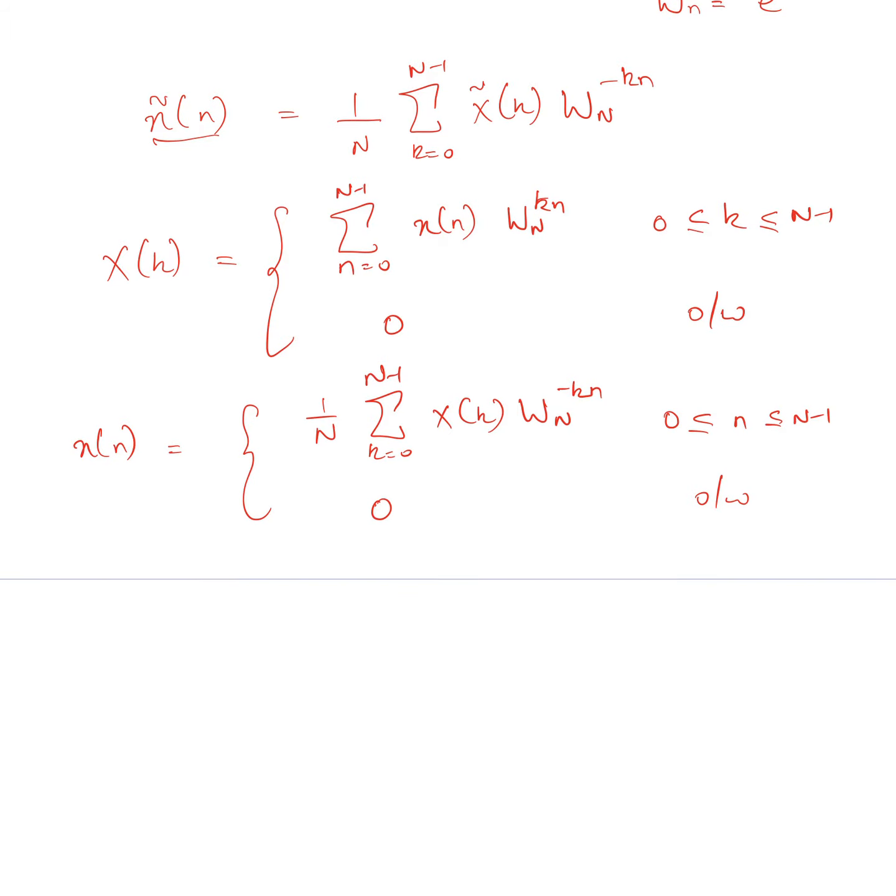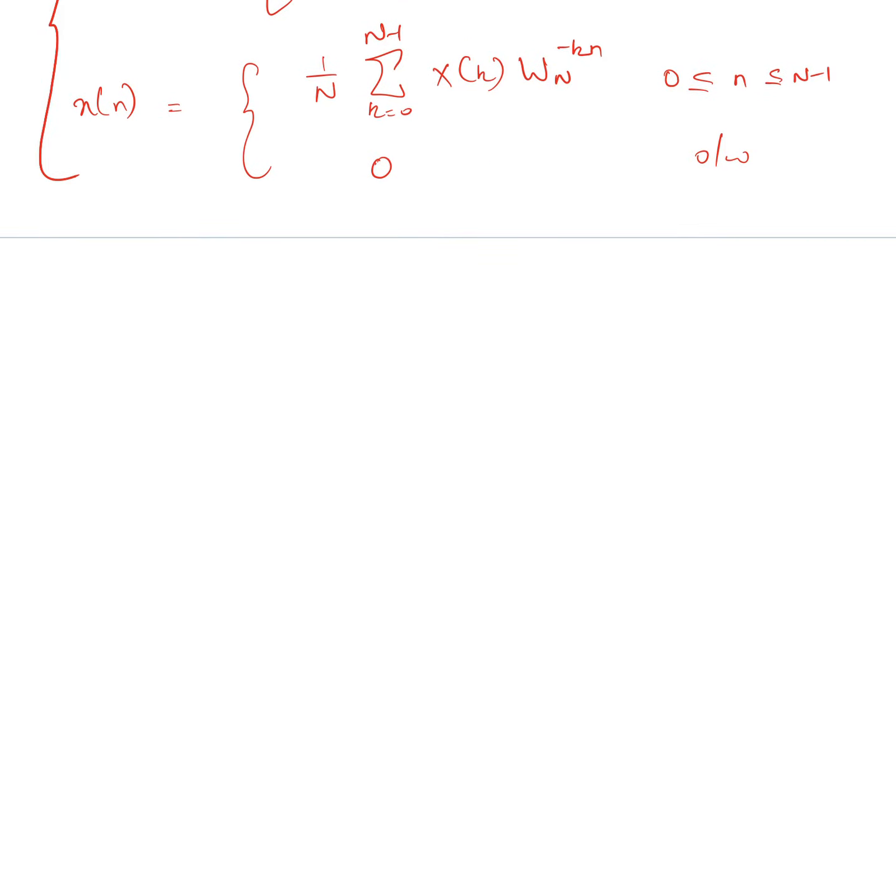So these are basically our analysis and synthesis equations for the discrete Fourier transform of a finite duration sequence x of n. Let me write them explicitly. The DFT analysis equation is X of k computed as summation n equal to 0 to N minus 1 of x of n W_N^{kn}, for k from 0 to N minus 1.